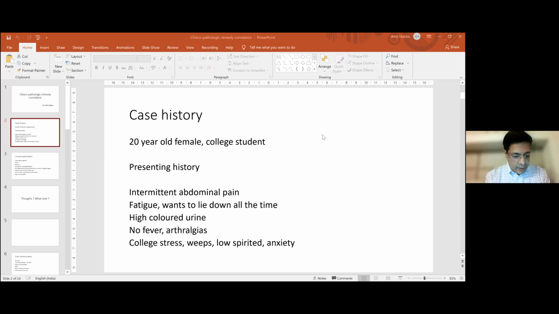Okay, so let me talk about what would go through my mind. You have abdominal pain, you have some constitutional symptoms, and a psychological state which is probably unrelated at this point in time, and of course you have the clear symptom of a high colored urine.